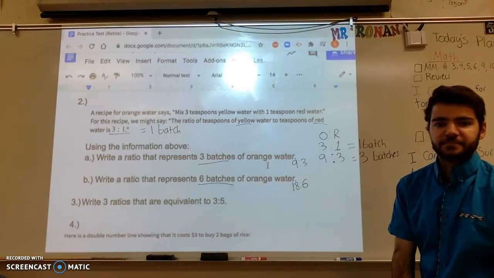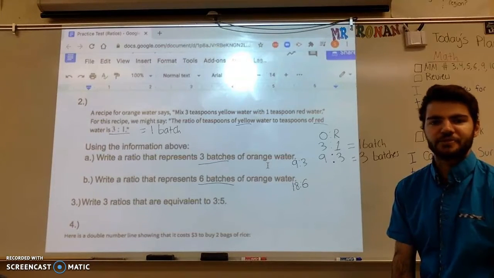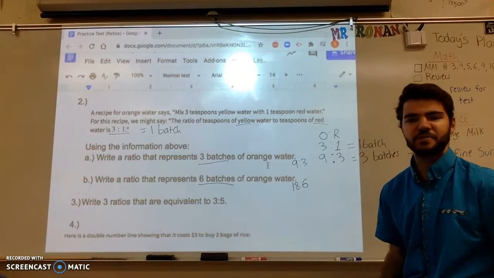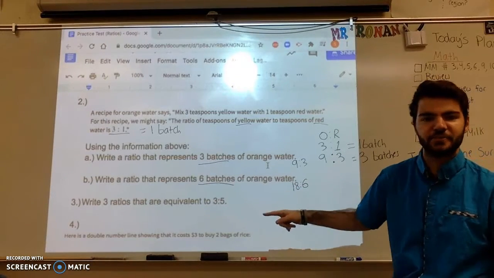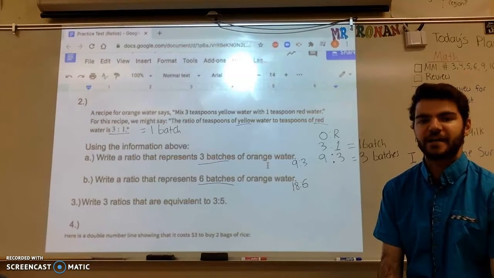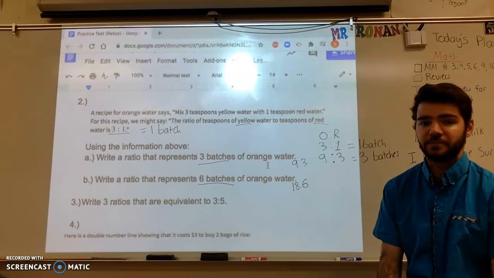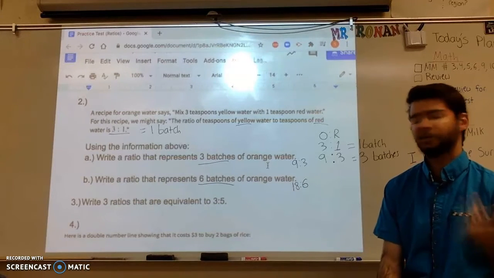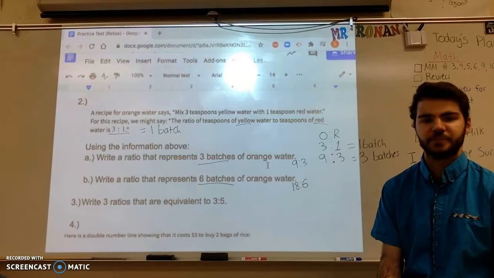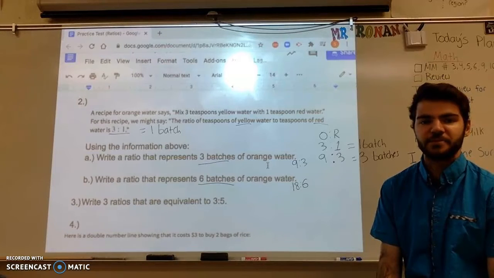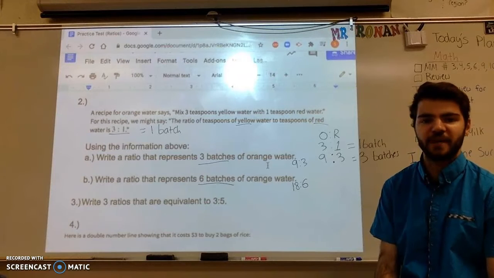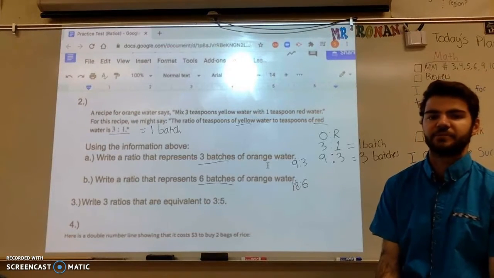Number 3, it's asking us to write 3 ratios that are equivalent to 3 to 5. And when we're finding equivalent ratios, all you're doing is taking a look at the ratio and choosing a number to either multiply or divide the terms in that ratio by. So in my head, I'm just going to think of 3 small numbers to multiply the ratio 3 to 5 by. I'm going to say 2, 3, and 4. Okay, all small numbers, but if I multiply both terms in that ratio by them, I'll end up with 3 different equivalent ratios, okay?